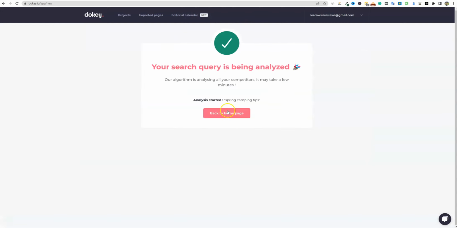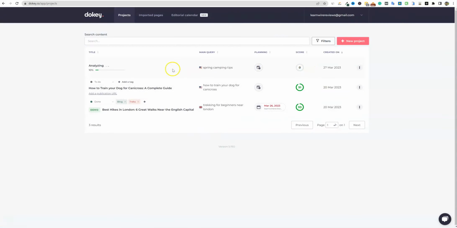So now it's going to go to work and start analyzing. Your search query is being analyzed. Our algorithm is analyzing all your competitors. It may take a few minutes, and here we go. So we'll come back to that. I'll just click on the home page and it is analyzing that. And you can see in real time, it's literally going to update while we're talking. So you don't have to push refresh or anything. So I really like that. I like the graphics and the UI with Dokey. I like the green score right here.